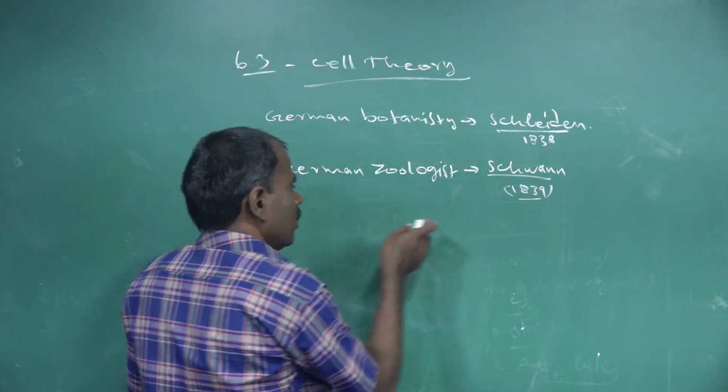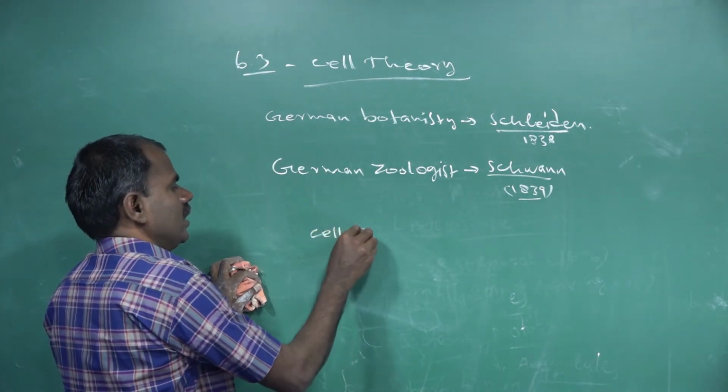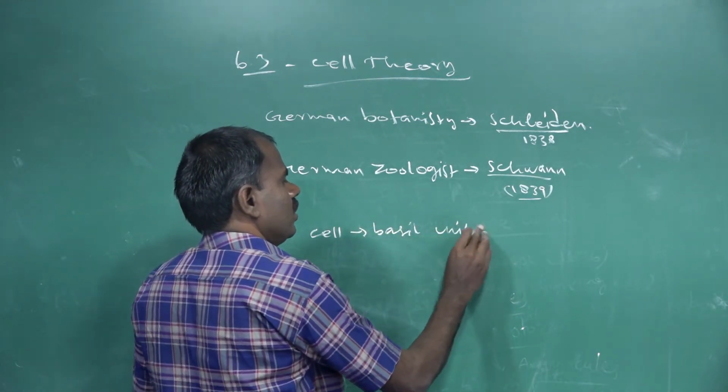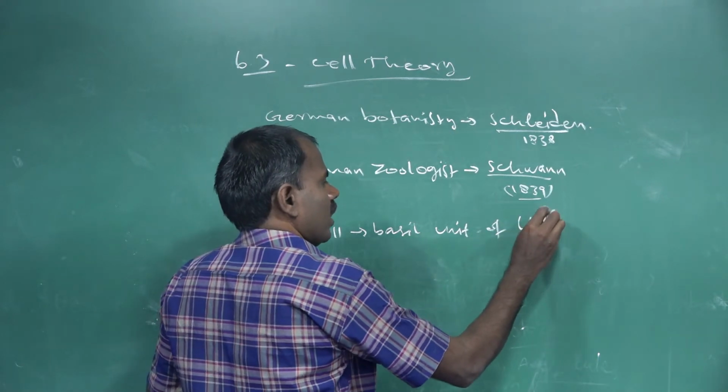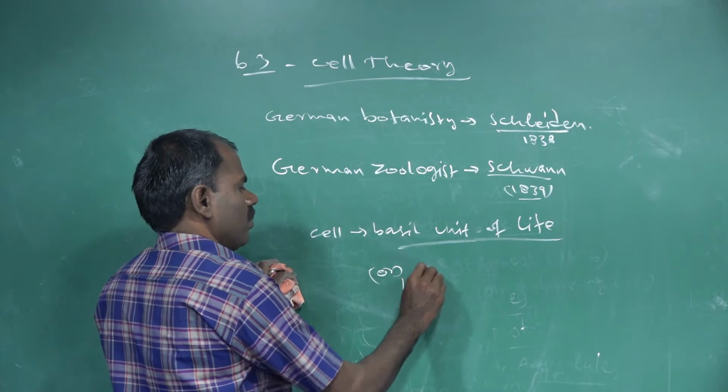The cell is the basic unit of life, the building block of life.